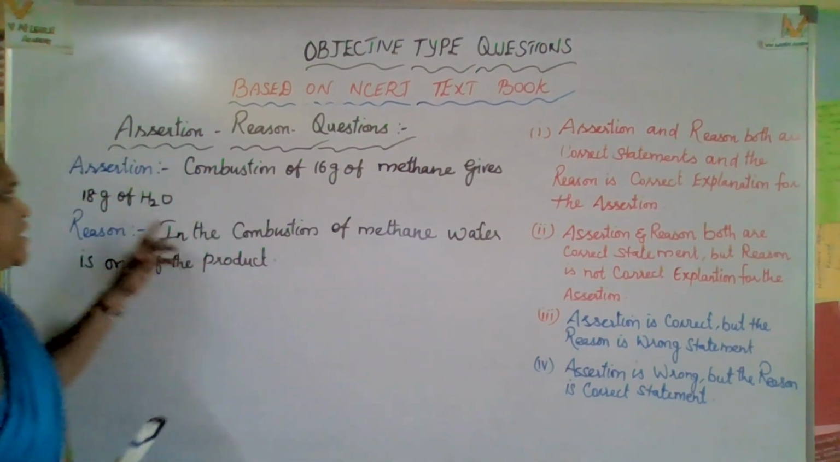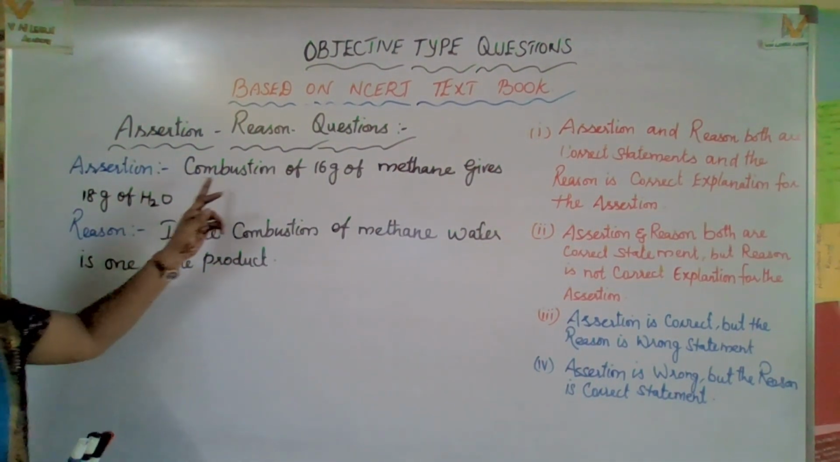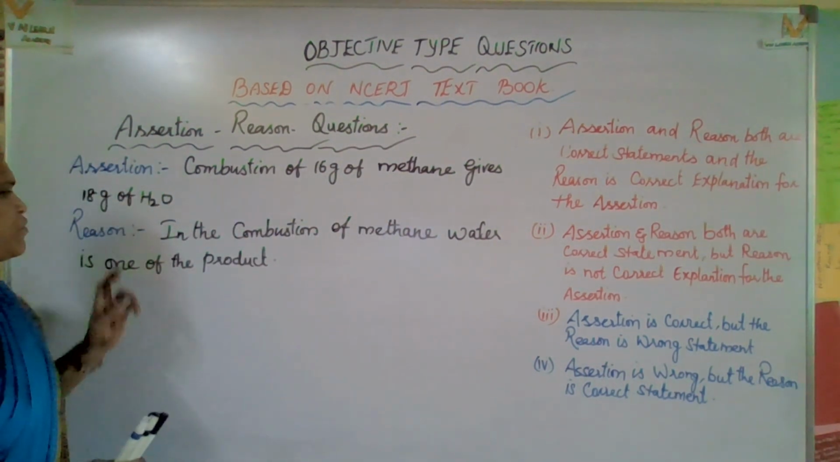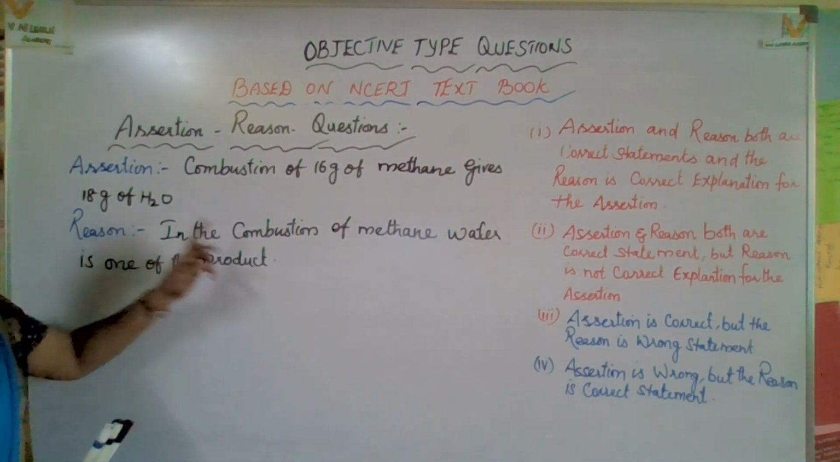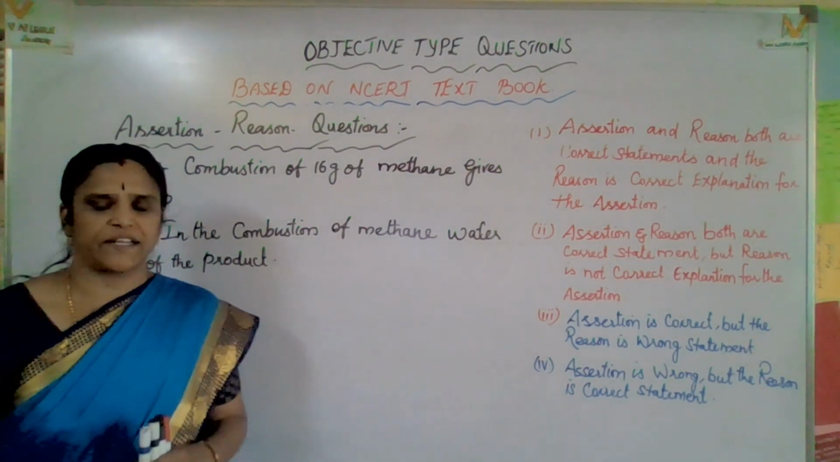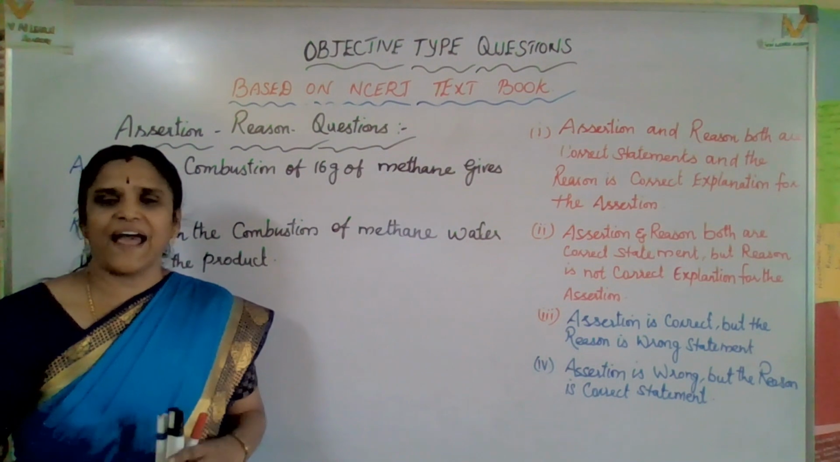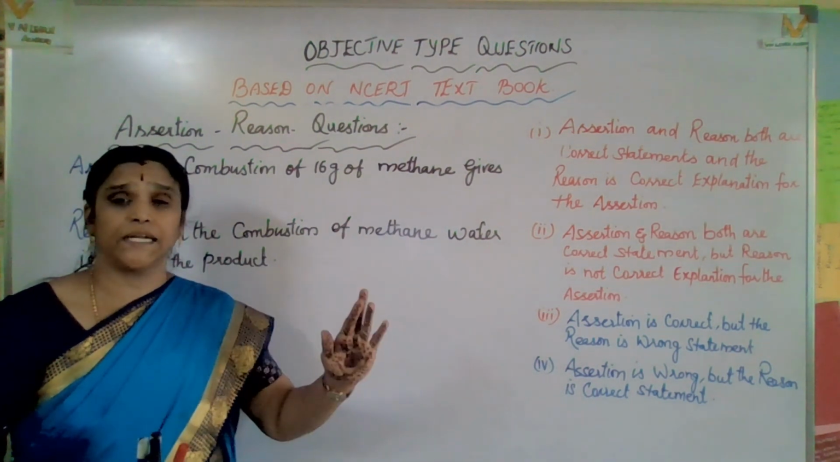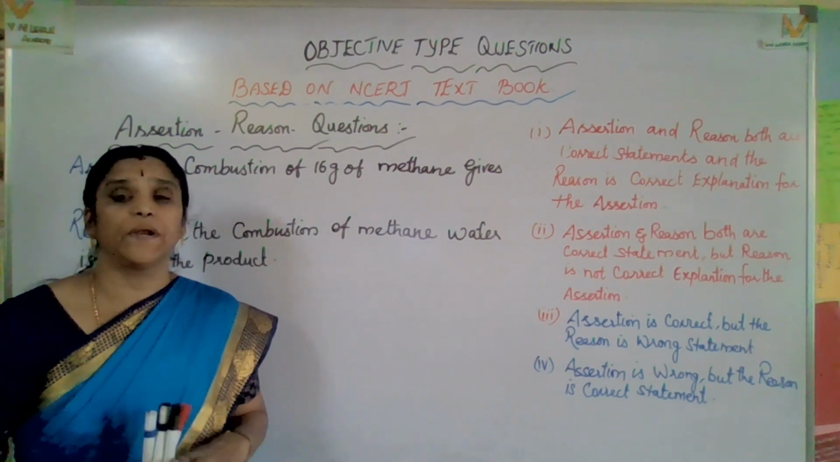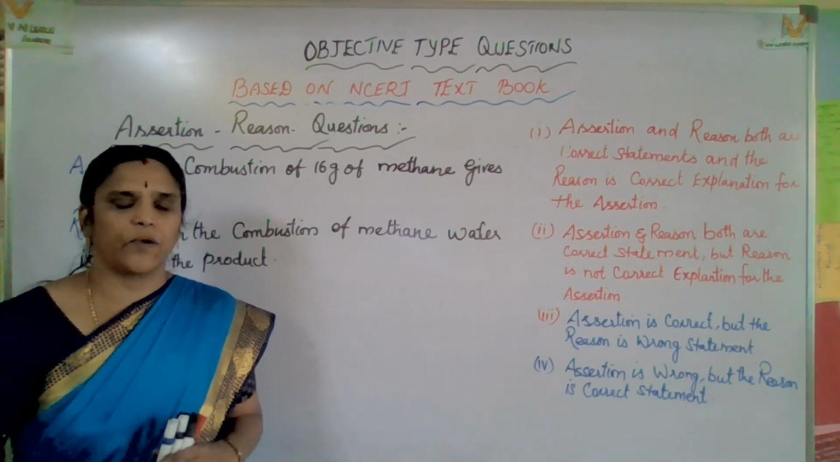The next question. Assertion: combustion of 16 gram of methane gives 18 gram of water. Reason: in the combustion of methane, water is one of the products. Actually, general idea: when a hydrocarbon burns, you will get water and carbon dioxide during complete combustion. Okay, fine.